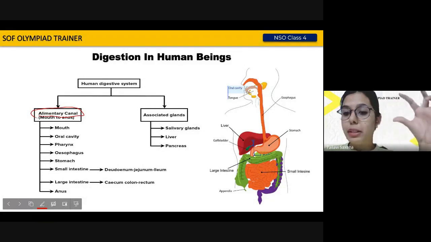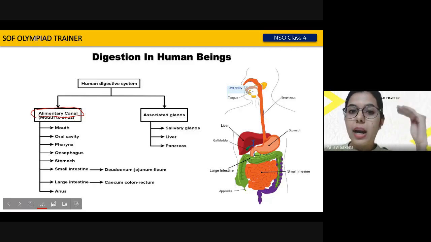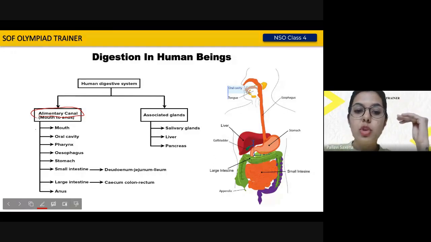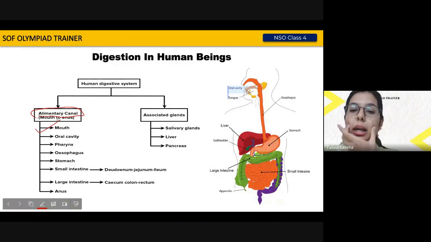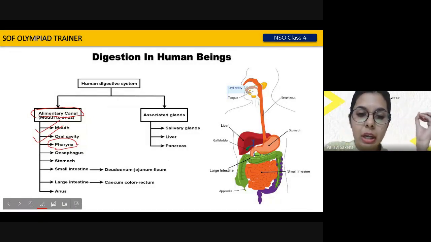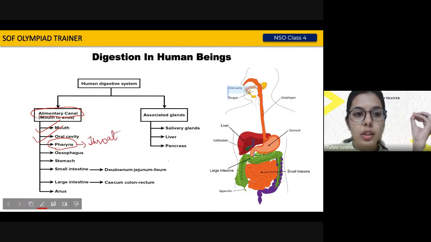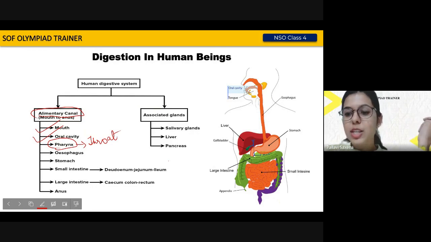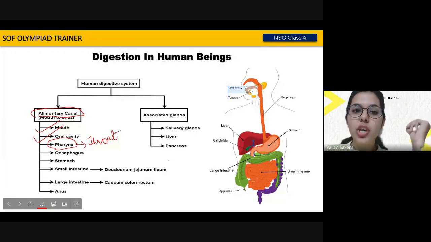So this alimentary canal, what are the parts that it has? Your mouth, your oral cavity or buccal cavity, which is the cavity inside your mouth. It has your pharynx. Does anybody know the meaning of pharynx? Okay, so pharynx is just the scientific term for the word throat. Do all of you know what the throat is? Yes, all of us know what the throat is, right? So pharynx is just the scientific name for throat.